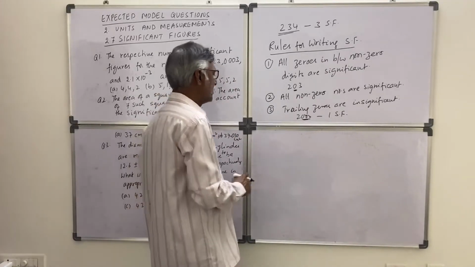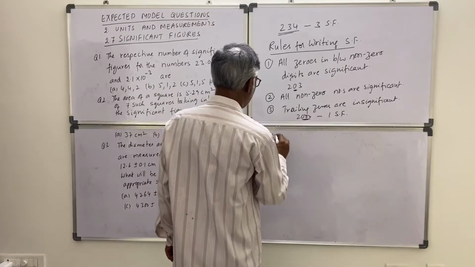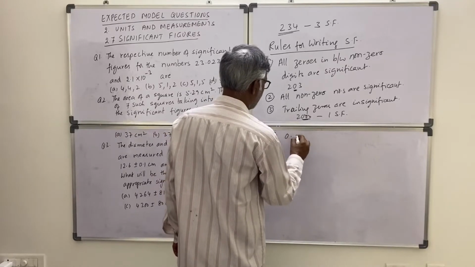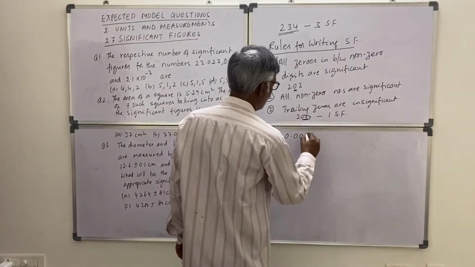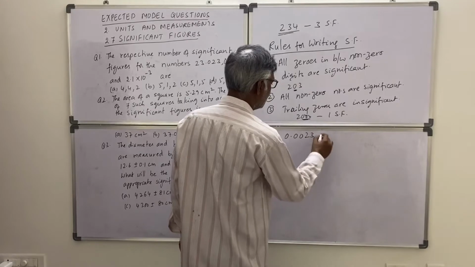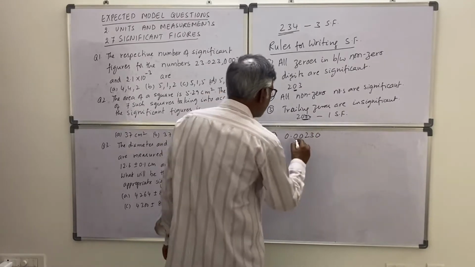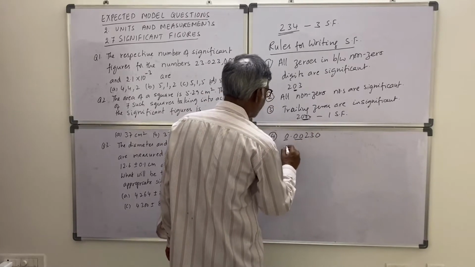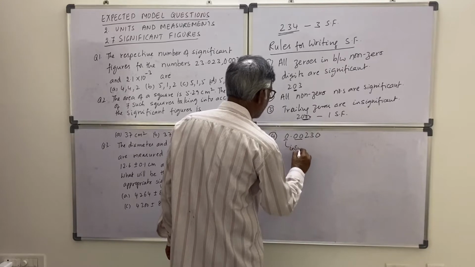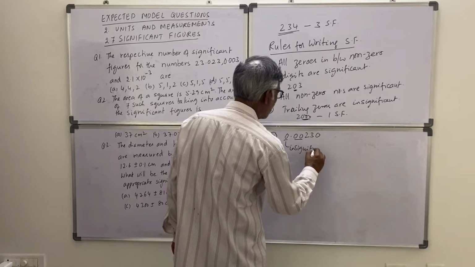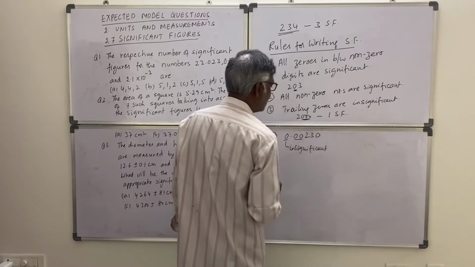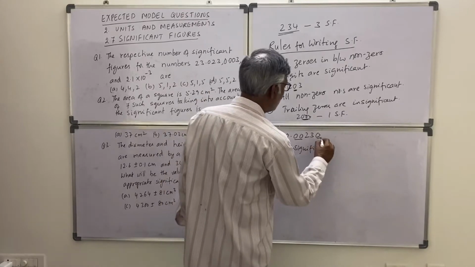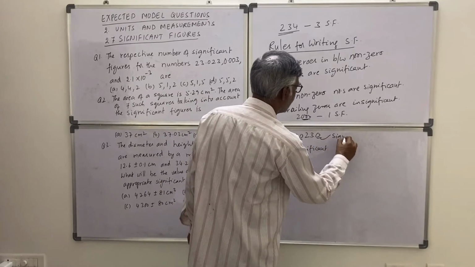Okay. And in decimals, 0.003 is there. Suppose these three zeros are insignificant. They won't be counted in significant figures, but this 0 is significant.